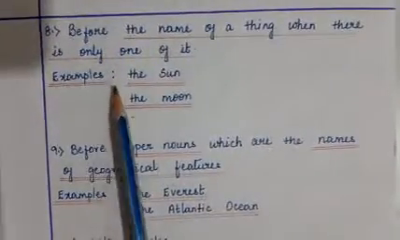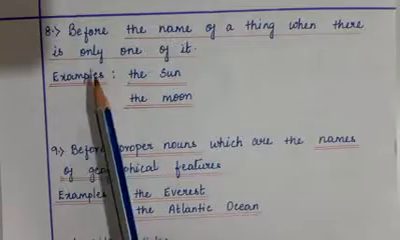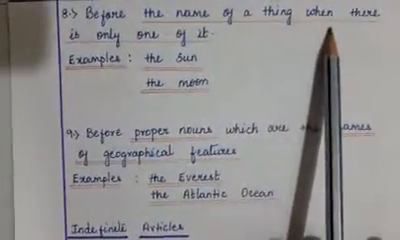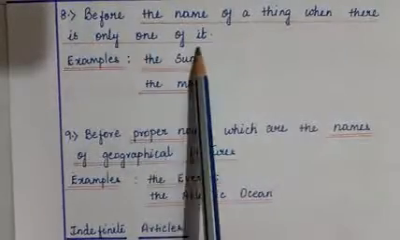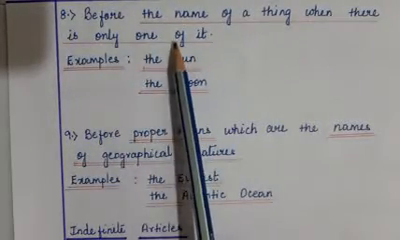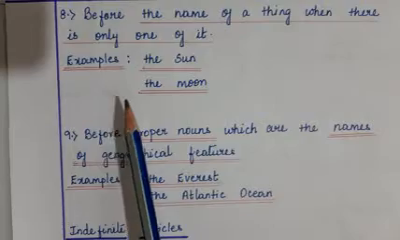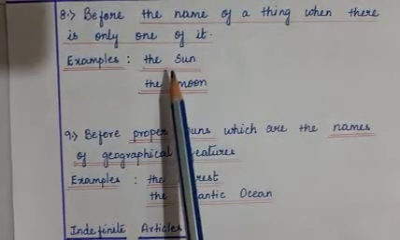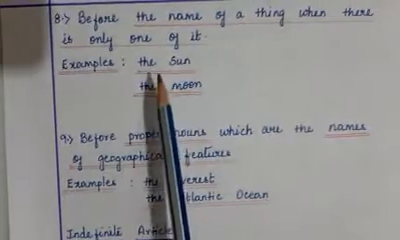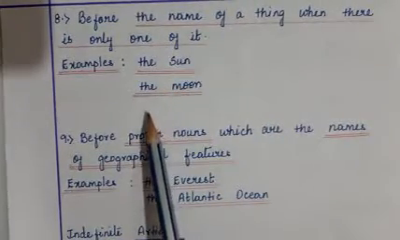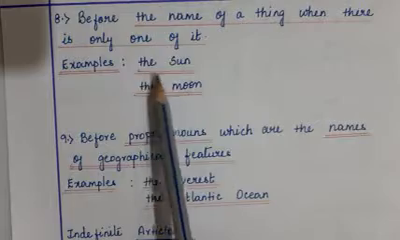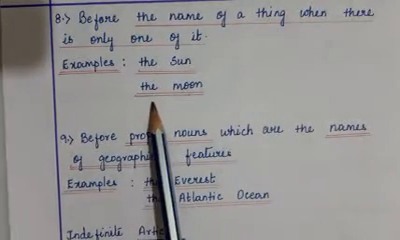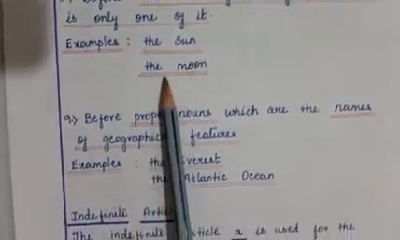Now let us see some more cases where the is used. Before the name of a thing when there is only one of it. Let us understand this with the help of some examples. The sun, the moon. So in the whole planet Earth we have only one sun and one moon. So you use the in such cases. When it is a unique object or a thing, then you use the.